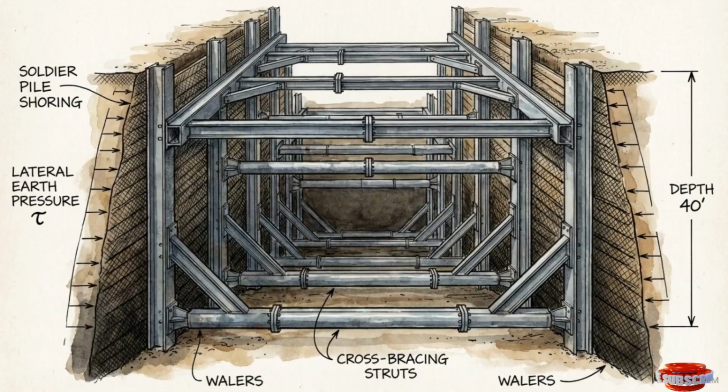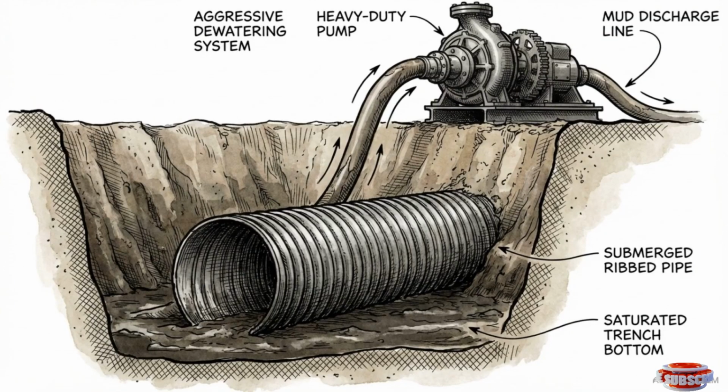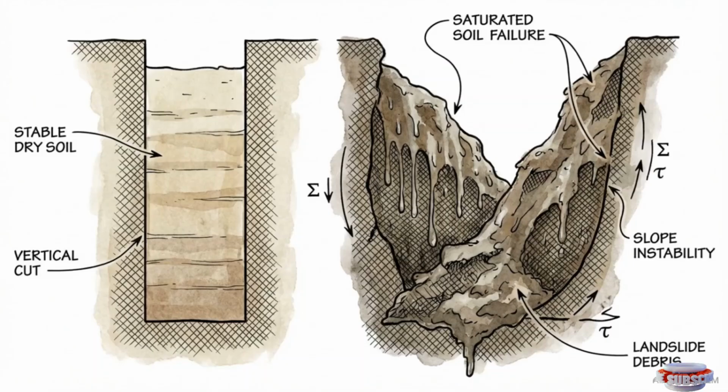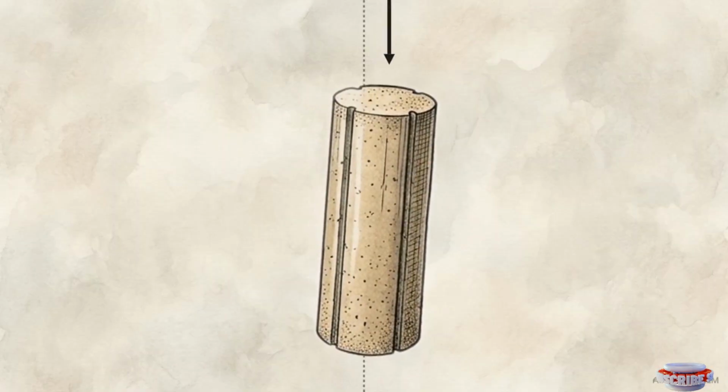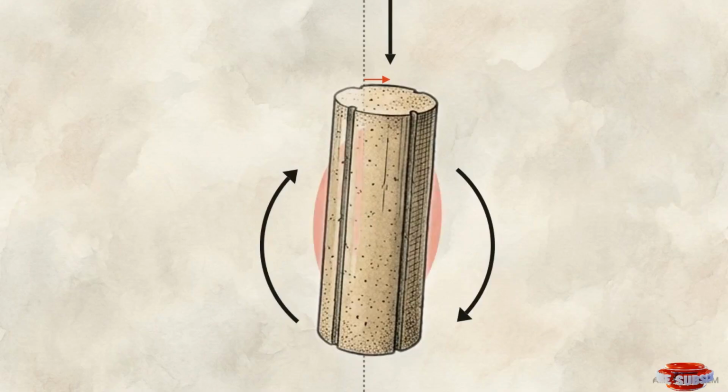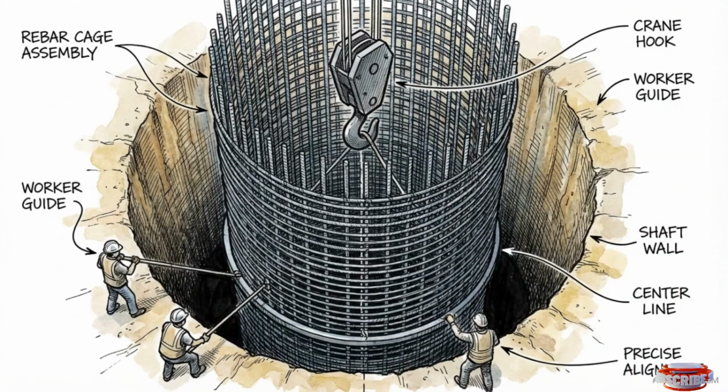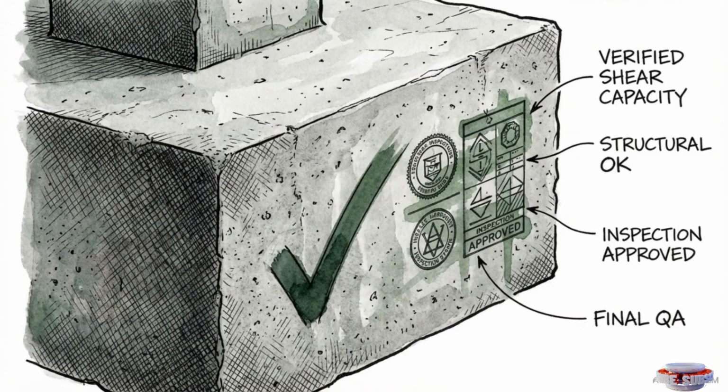During the excavation phase, engineers must maintain rigid field controls. If the site has a high groundwater table, aggressive dewatering techniques are required to pump water out of the trench, preventing the surrounding soil walls from losing cohesion and instantly collapsing. When installing deep foundations, strict pile-driving verticality tolerances are monitored continuously. A pile driven even slightly off plumb will induce massive unintended bending moments. Simultaneously, the heavy steel reinforcement cages must be placed with absolute precision before the concrete is poured, to ensure the designed shear capacities are actually met.